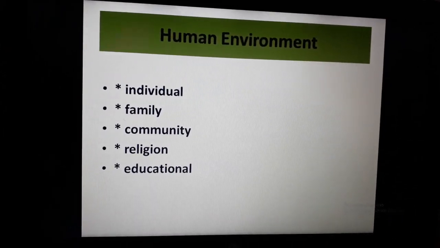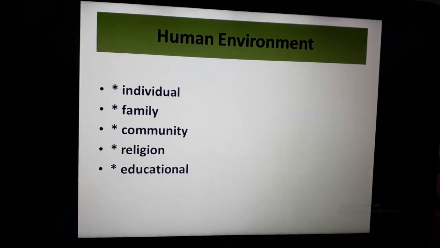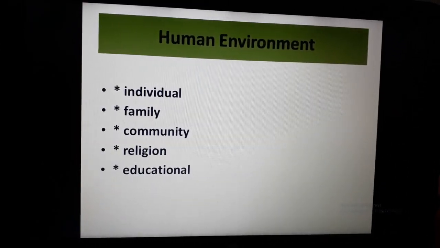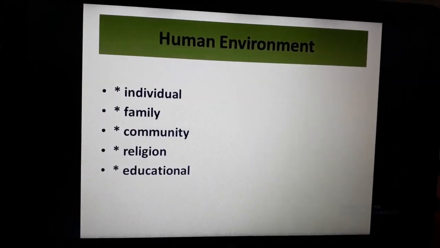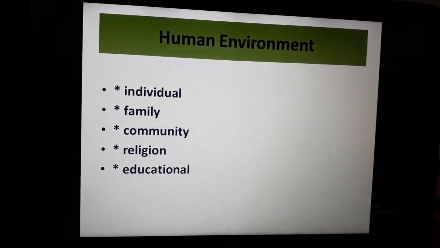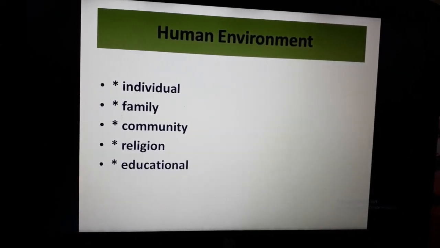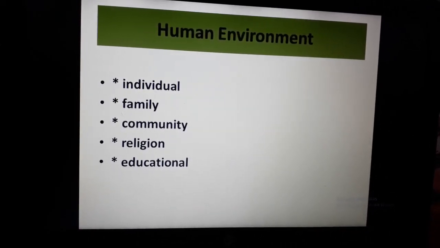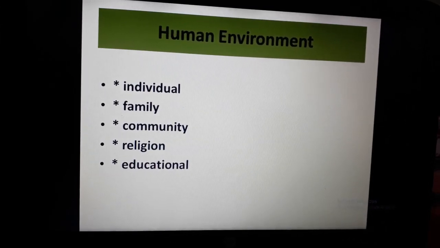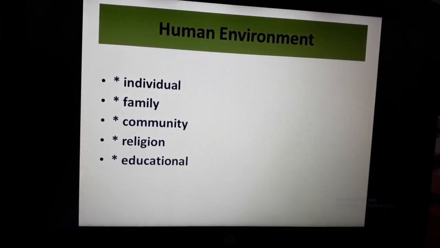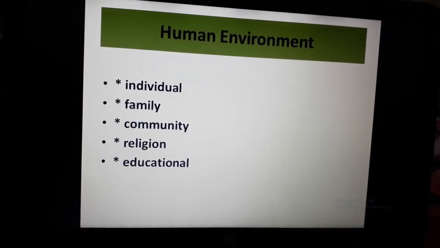In today's lecture, we covered what environment is. Environment is our surrounding that supports life, and it includes three components. The first one was natural, the second human-made, and the third human environment.